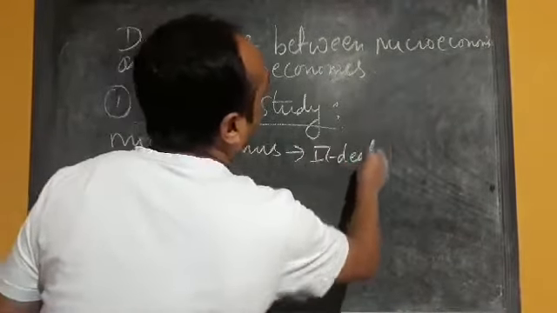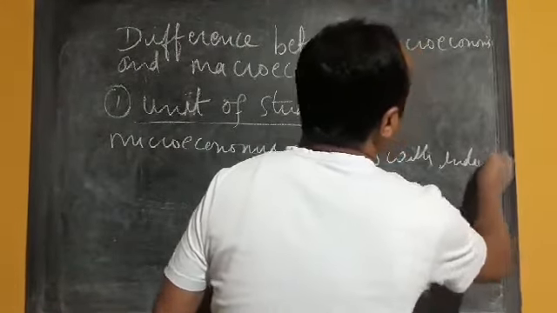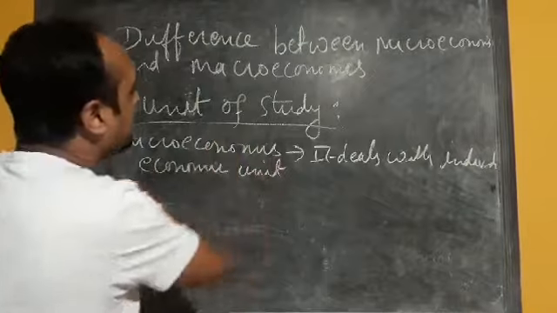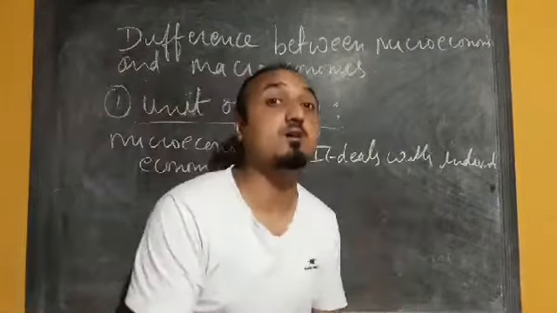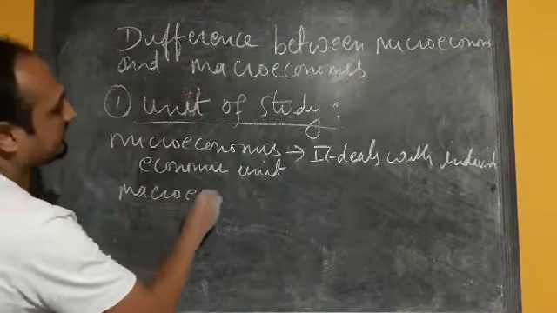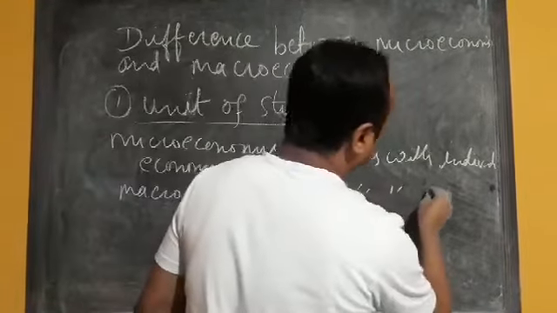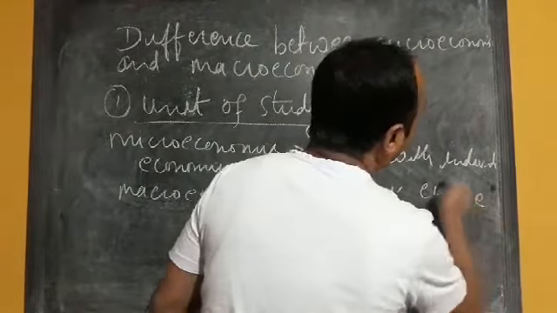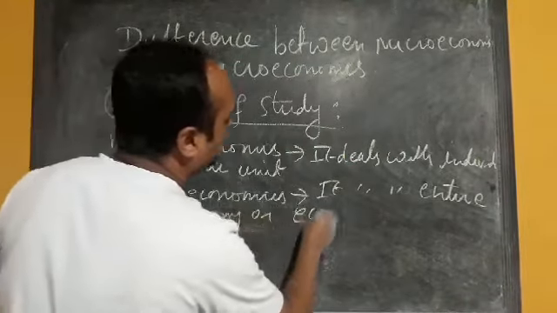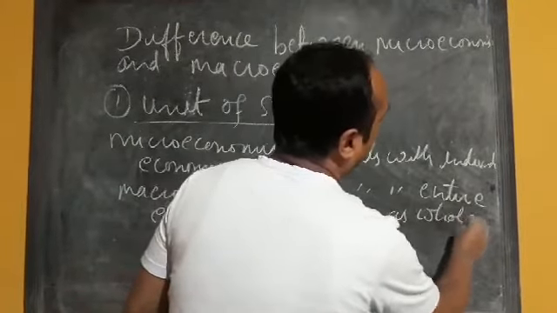it deals with the behavior of the individual economic unit, whereas macroeconomics deals with the entire economy, or the economy as a whole.